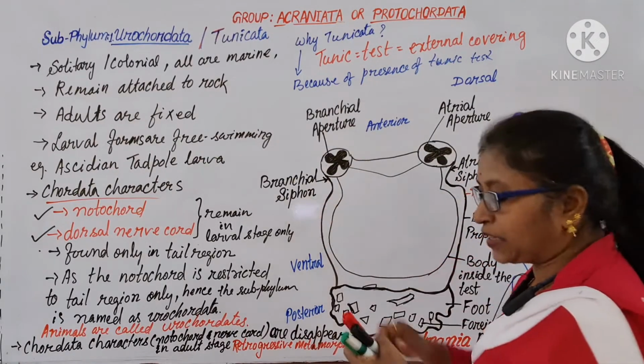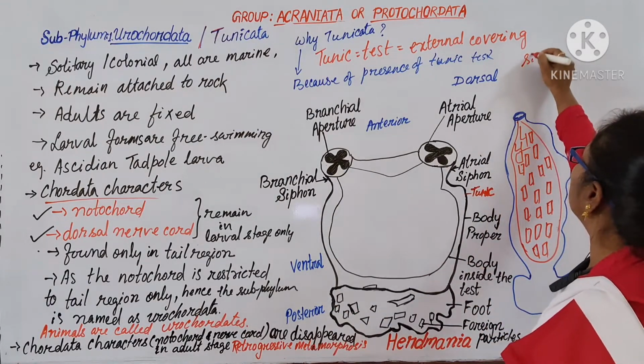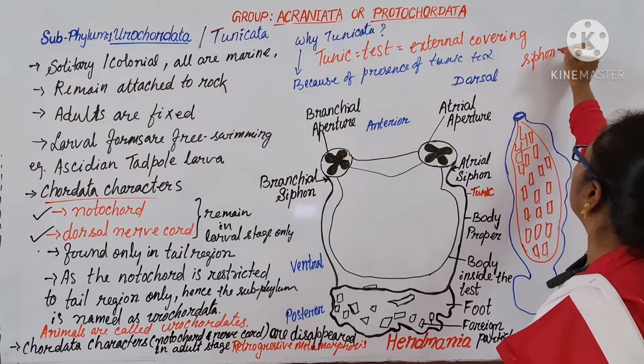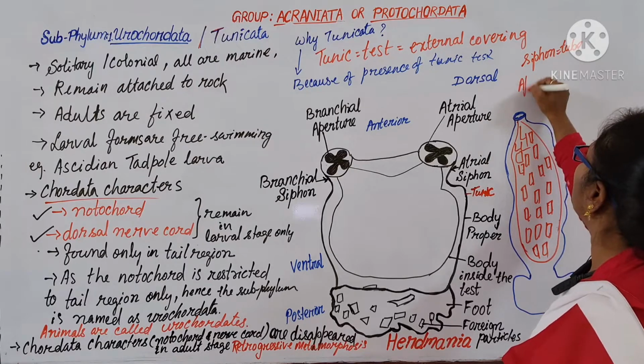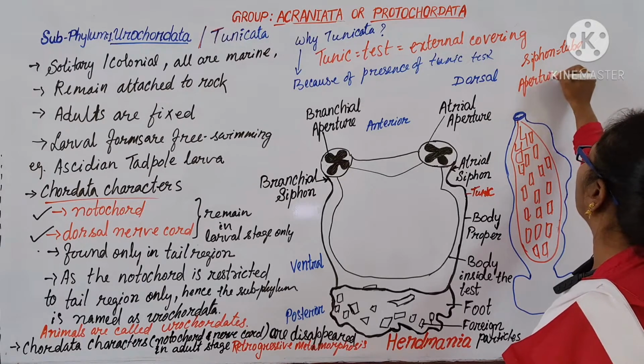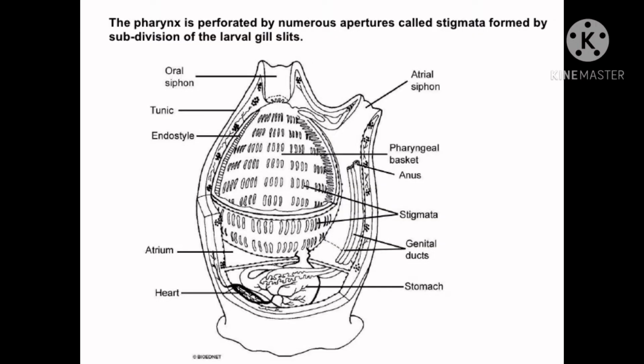Siphon means tube. Aperture means opening. See the structure of a Herdmania. Through the branchial siphon the water enters into the pharynx, the pharyngeal basket, then into the atrial cavity, then exits the atrial cavity through the atrial siphon.